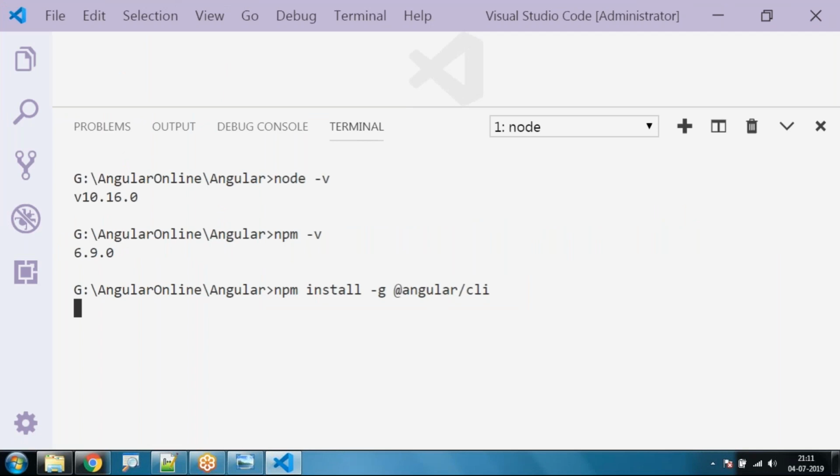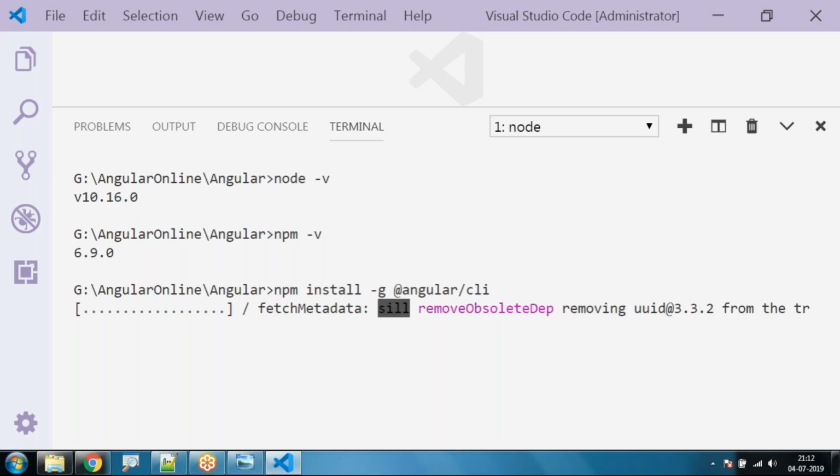Right, so installation will start automatically, and it is going to take all the files from the internet. So it will take around 2 to 3 minutes depending upon the speed of our internet.